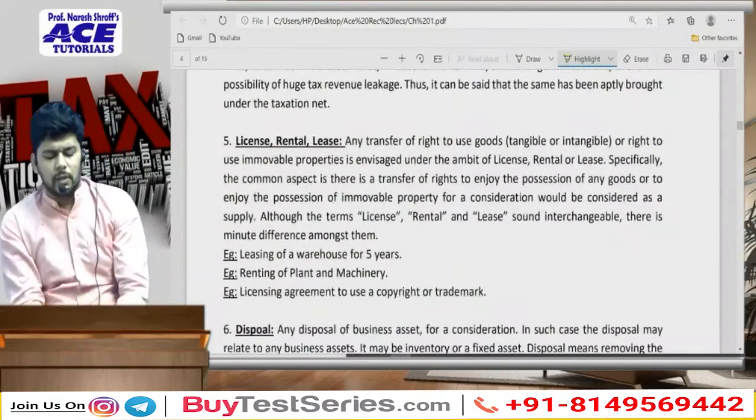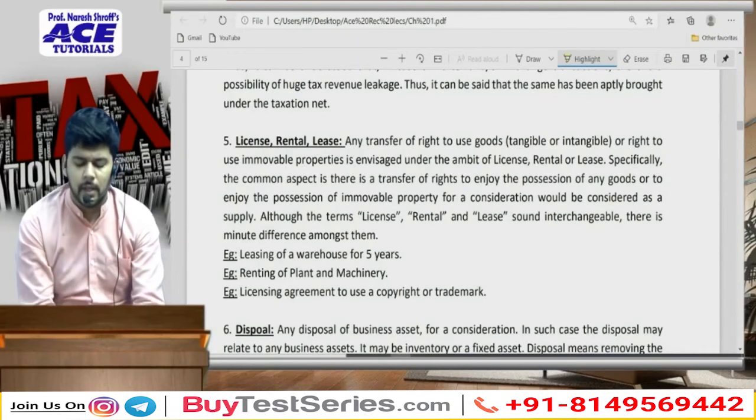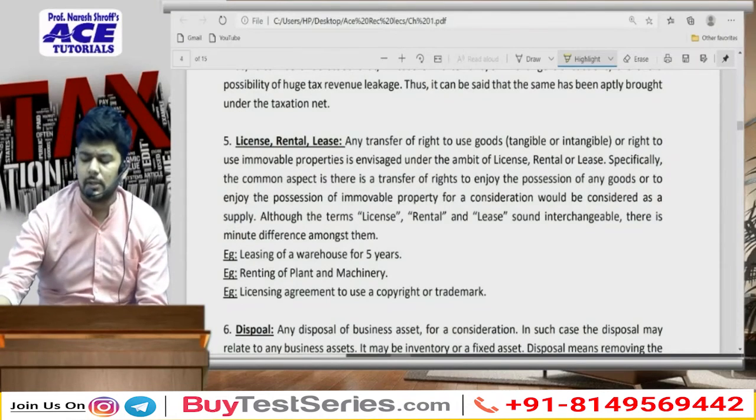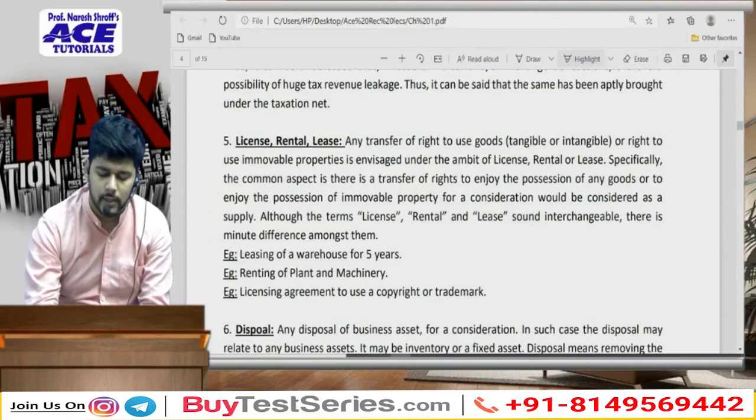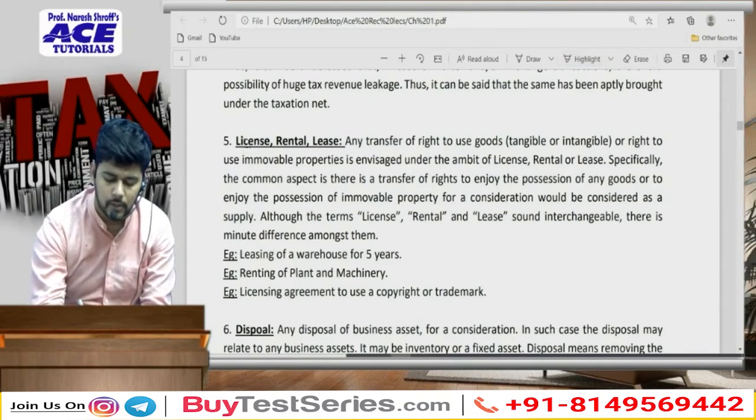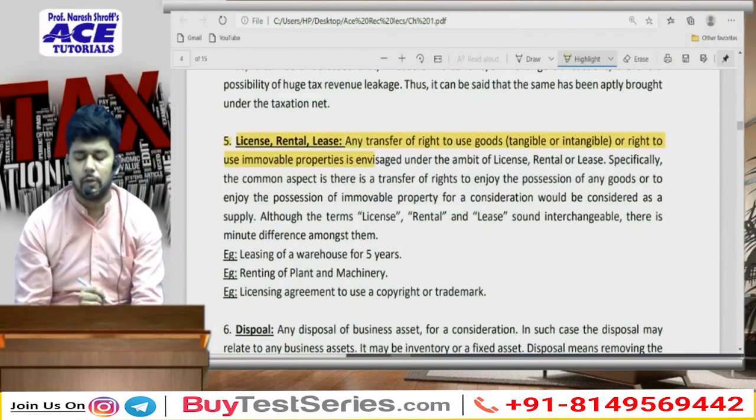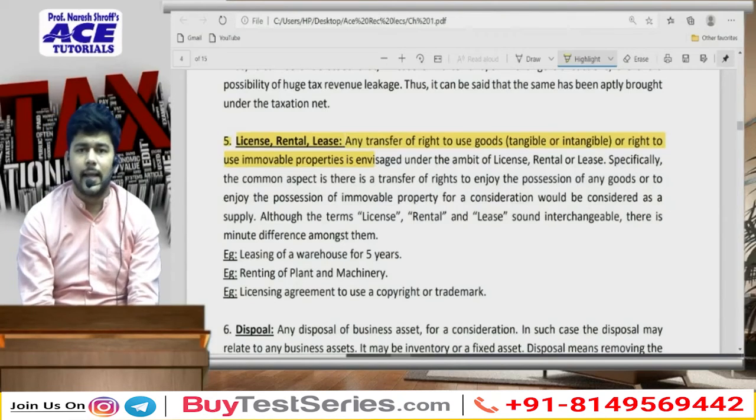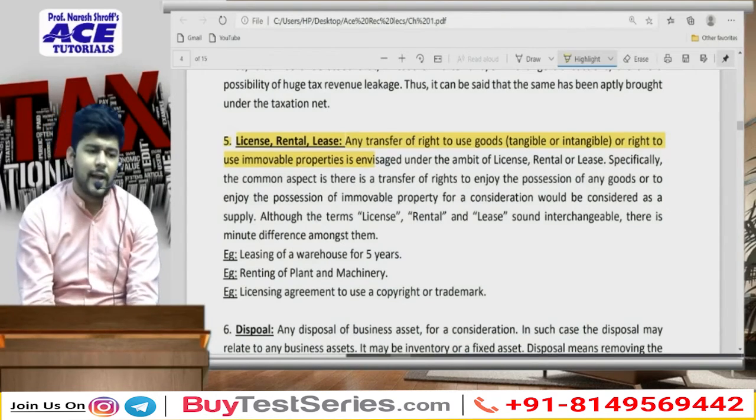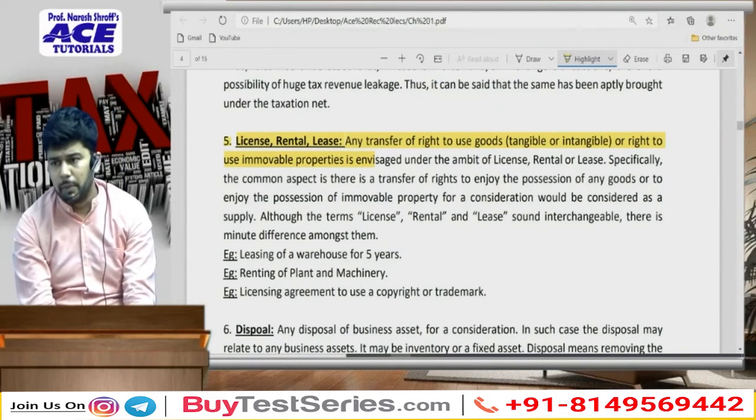The next one is about leasing, rentals and licensing. More or less these are transactions relating to immovable properties, and therefore we are not going to discuss them in much depth right now. We are only going to say that leasing, renting and licensing: if I talk about leasing or renting, it is generally in relation to immovable property.